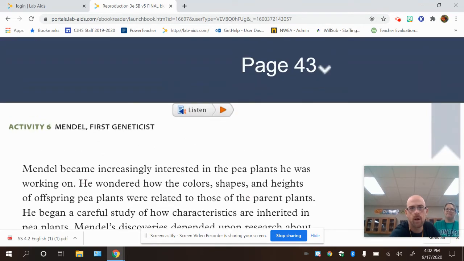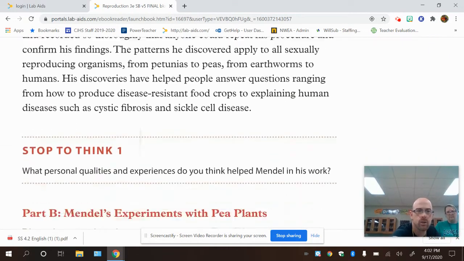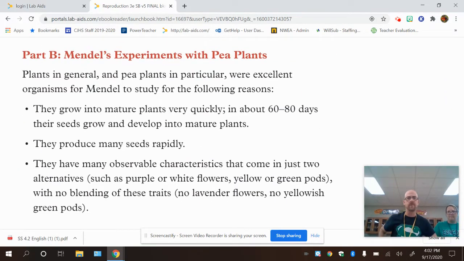Okay, so we're still on page 43, and I'm going to continue with Part B. Read along with me, please. Part B, Mendel's experiments with pea plants. Plants in general, and pea plants in particular, were excellent organisms for Mendel to study for the following reasons. Number 1, they grow into mature plants very quickly. In about 60 to 80 days, their seeds grow and develop into mature plants.